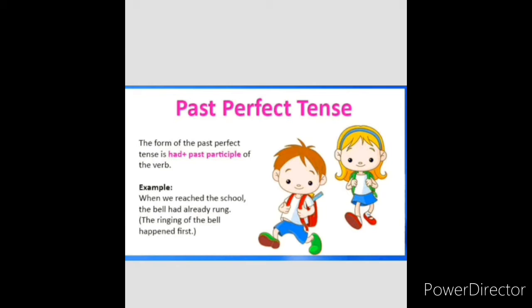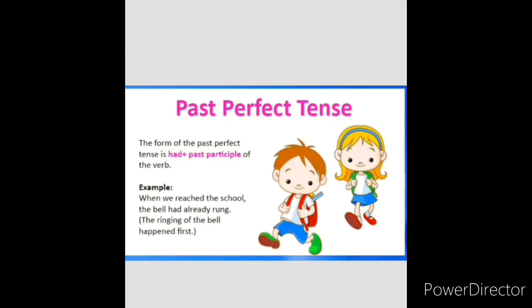For example, the train had left before he reached the train. That means the train had already left. Can you understand? The train had already left before he reached. He did not reach the train. Before he got there, the train left. Can you people understand?